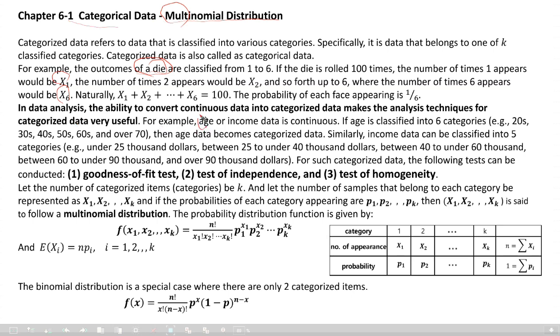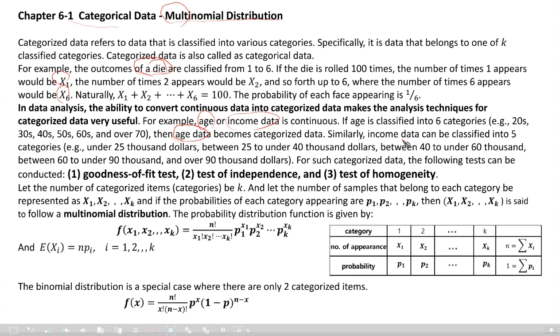For example, age or income data is continuous. Age is a continuous variable. Income data is a continuous variable. If age is classified into 6 categories, for example, 20s, 30s, 40s, 50s, 60s, and over 70s, then the age data, continuous data, becomes categorized data.